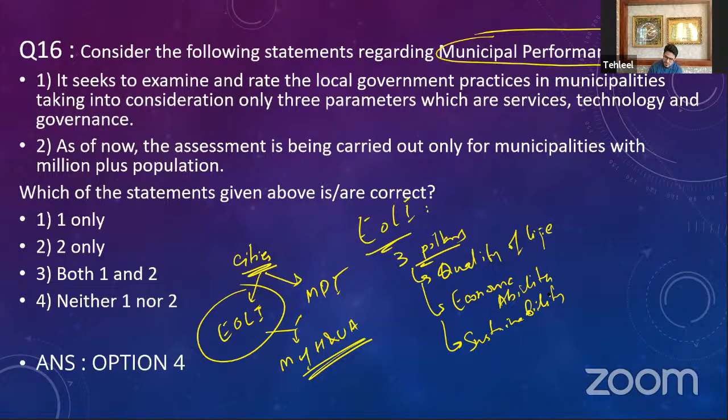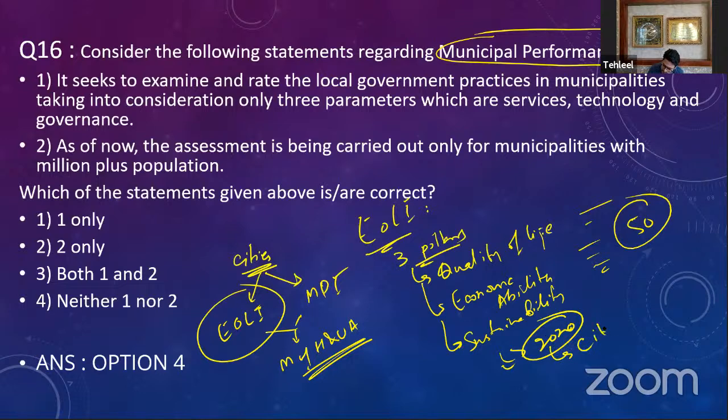Now, under these 3 dimensions, we have divided it into almost 50 indicators, ranging from education, health, housing, shelter, safety, security. All these are the indicators of these dimensions. First you have the dimensions, and then you have the indicators. These 50 indicators show the ease of living in a particular city. This was seen for the first time in 2020. The Ministry of Housing and Urban Affairs has also launched a citizen perception survey, to get the perception of citizens regarding these indicators.